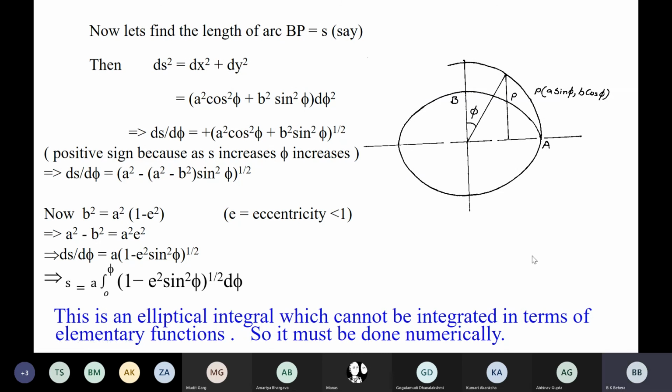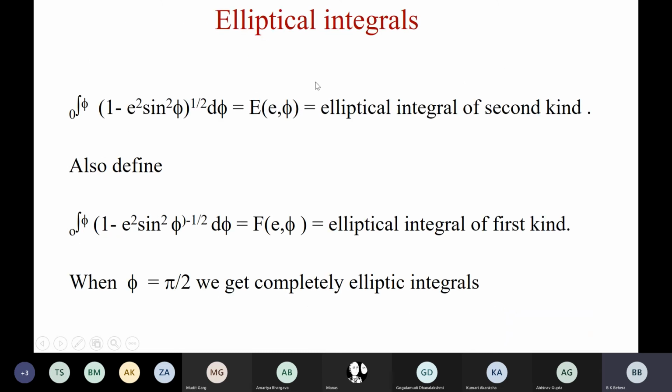And in any circle, you know how much it will be. You take any portion of the arc, we have a straight formula where you can find it out. And that's the reason why we did not give much emphasis on the elliptical model, and we gave more emphasis on the racetrack model and the circular model of the yarns. So it results in an elliptical integral.